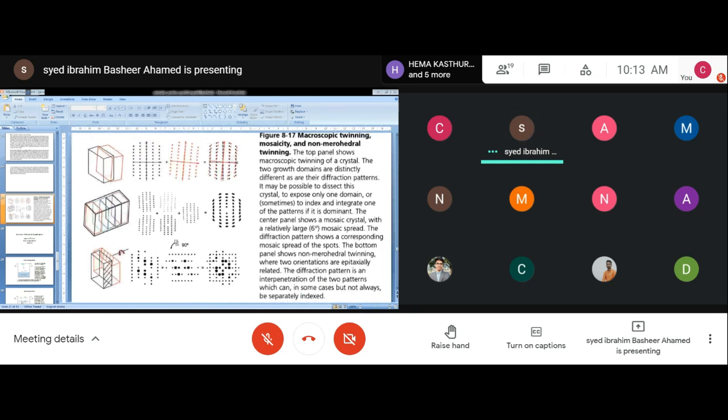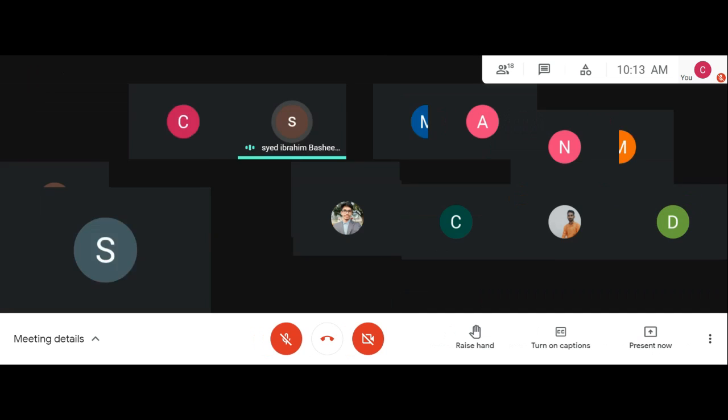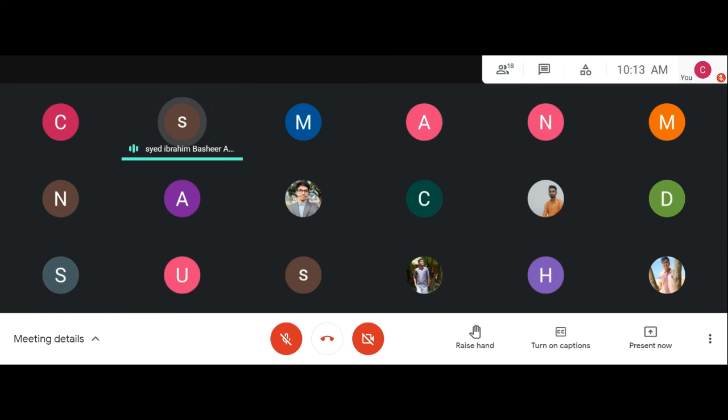So twinning is very challenging, and you should avoid it. If you have a twinned crystal, it's better to stop the project and start the crystallization from the beginning, because twinning will not give you any useful data. So then you have to go back to the beginning.